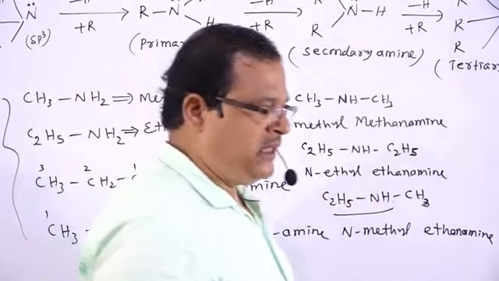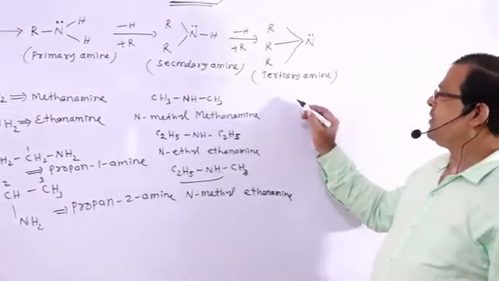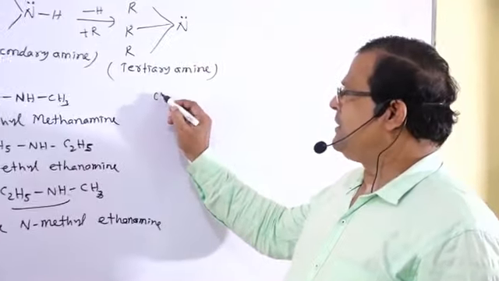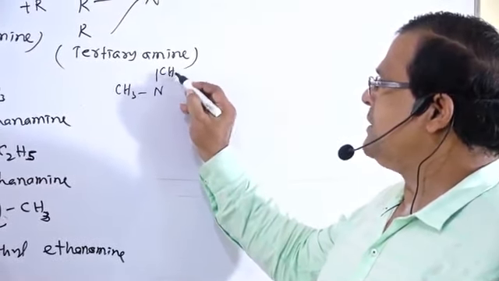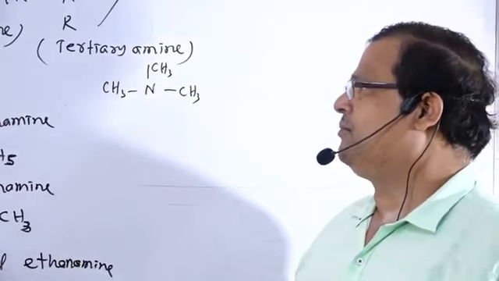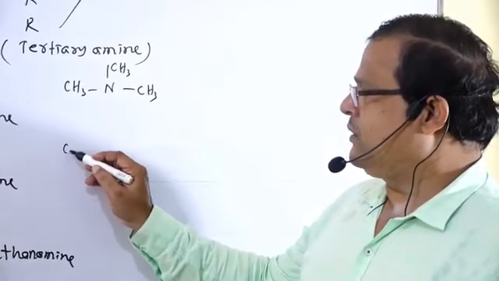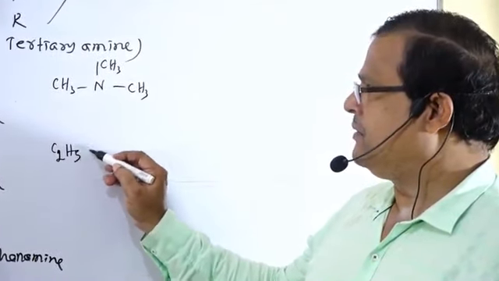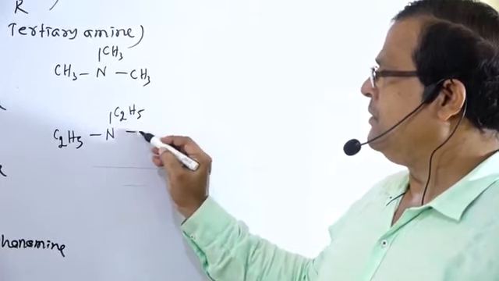Next we will go for the naming of the tertiary amines. Tertiary amines, for example, CH3, N, CH3, CH3. How to name this compound? Or we can take C2H5, N, C2H5, C2H5.